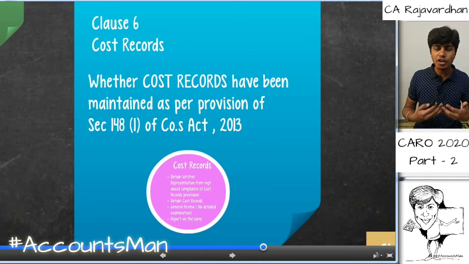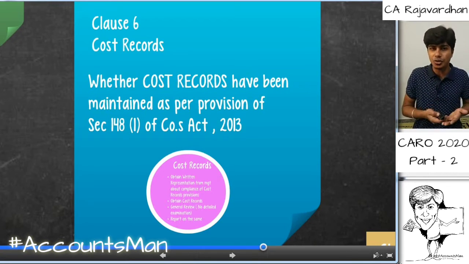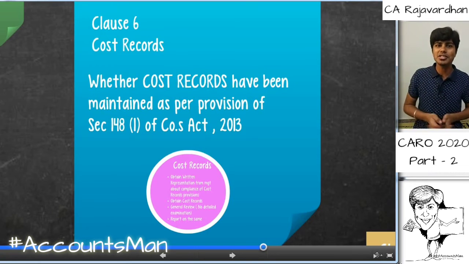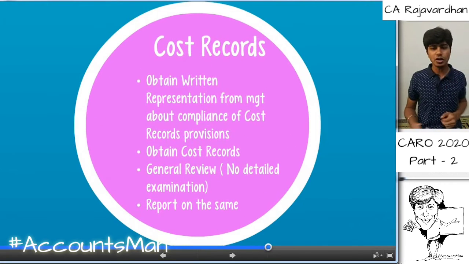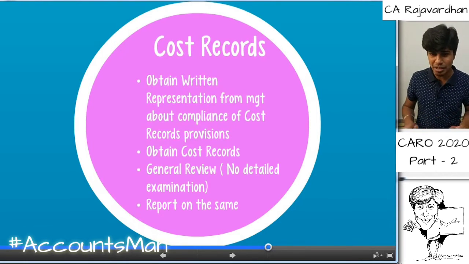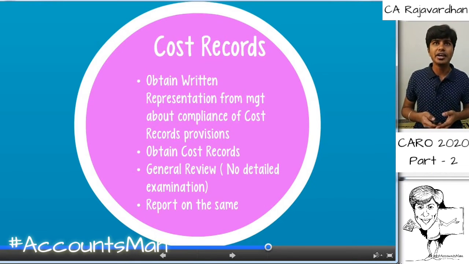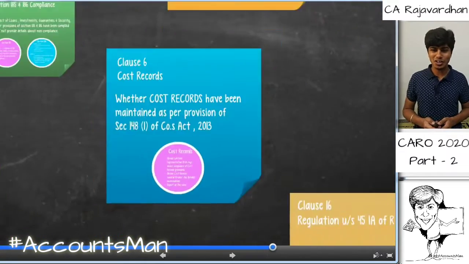And once we obtain the cost records, we cannot do a detailed investigation into it, because our area of interest is the entire business. We are statutory auditors, and we are not cost auditors of the company. We'll do just a review of this and then make a comment upon the entire thing. To see cost records, obtain written representation from the management about compliance, and then second point, obtain cost records. We will do a general review, not a detailed examination, and lastly, we'll report upon the same, whether the records are sufficient, adequately maintained, correctly maintained, and have complied with the entire provisions of the Act or not. That is regarding cost records.